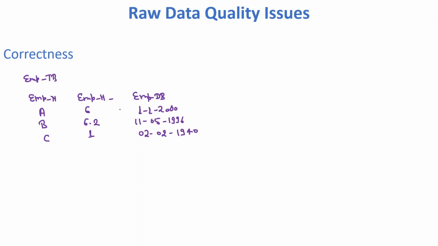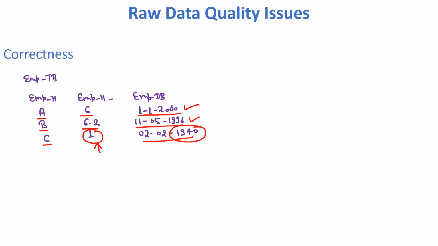If we check row by row, this is employee A, his height is 6 feet and date of birth is 20. This data seems correct. In the second row, employee B, his height is 6.2 and his date of birth is 1996. This also seems correct. But employee C's height is 1 feet only and his date of birth is 1940.